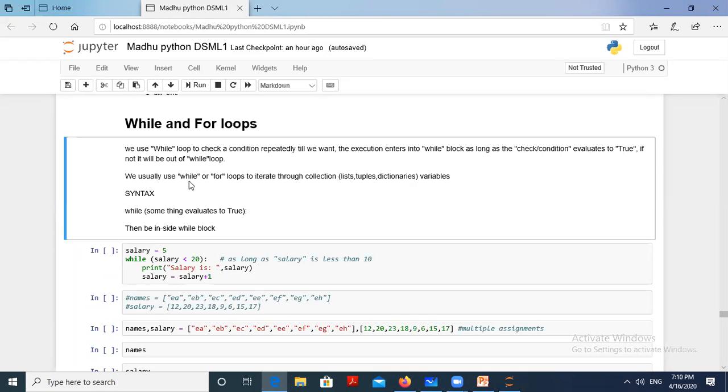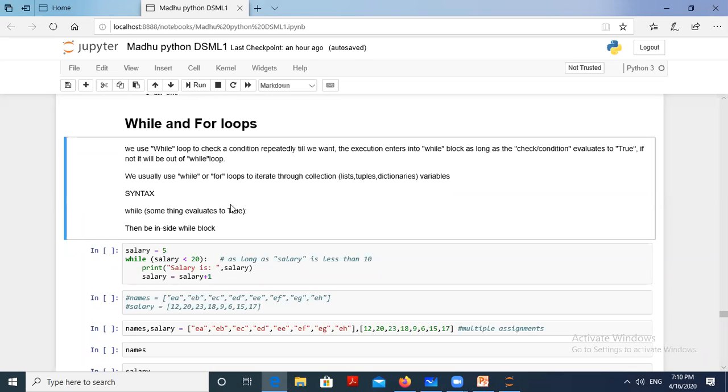We usually use a while or for loop to iterate through collections. Collections are nothing but collections of elements. We already discussed one collection concept, the list. Later we are going to discuss tuples and dictionaries. So the for loop and while loop can be applied for repetition over collections, that is lists, tuples, and dictionaries.